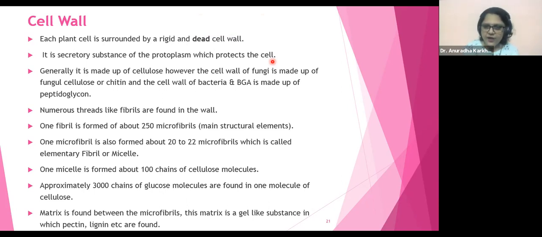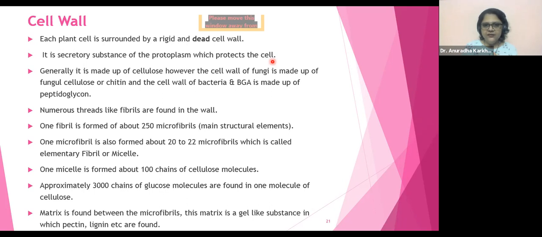Is it okay? Got this? So one more time. Pay attention, okay? Cell wall, zoom it. You see many fibrils. Zoom one fibril, 250 microfibrils. Zoom one microfibril, 20 to 22 micelles, elementary fibrils.